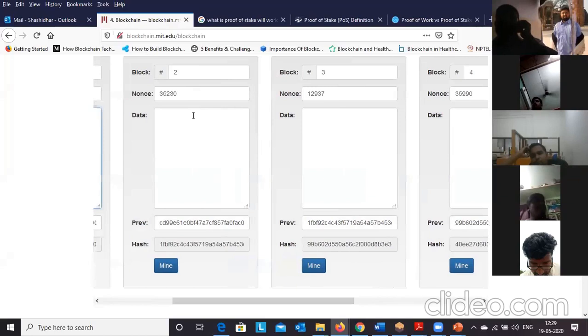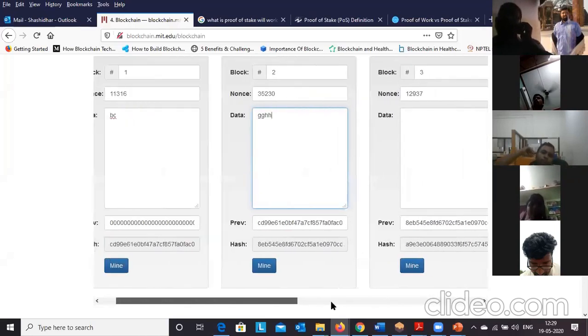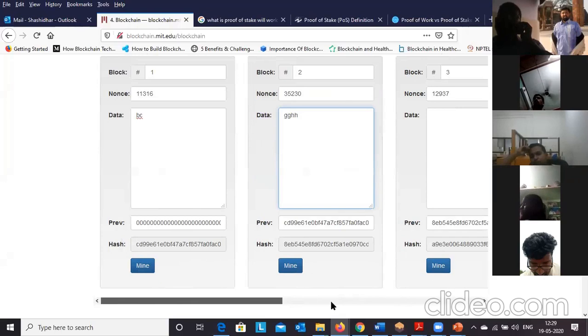So if you are performing any operations, this hash value will get changed. So this is the blockchain. Here we cannot alter any transactions. If you try to modify one single transaction, that will be updated in all the subsequent blocks. So that modification is not possible in the blockchain network. Okay, so that you need to understand.